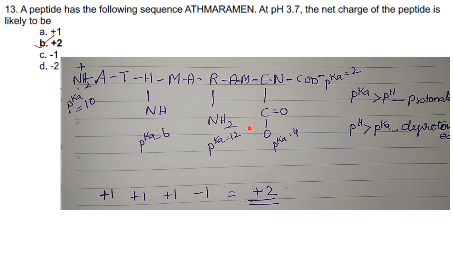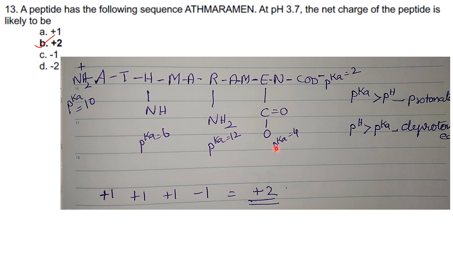Then next point is you have to remember the pKa values. I will not recommend that you remember all the pKa values of all the 20 amino acids. That is not possible. But I recommend that you memorize these. For histidine, side chain pKa value is 6. For arginine, side chain pKa value is 12. For lysine, side chain pKa value is again 12.